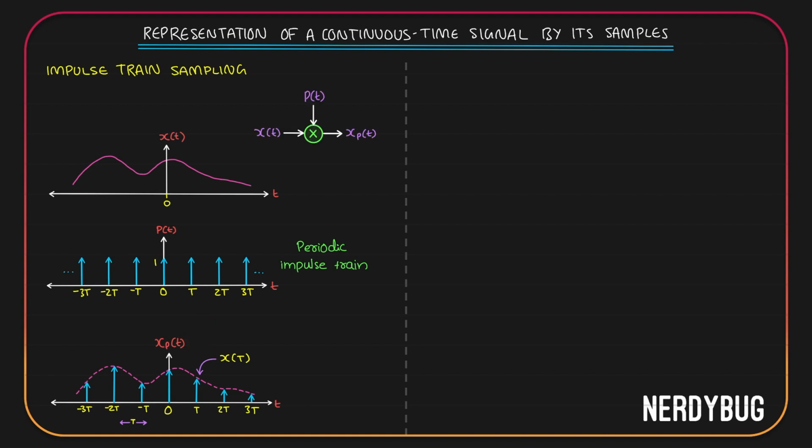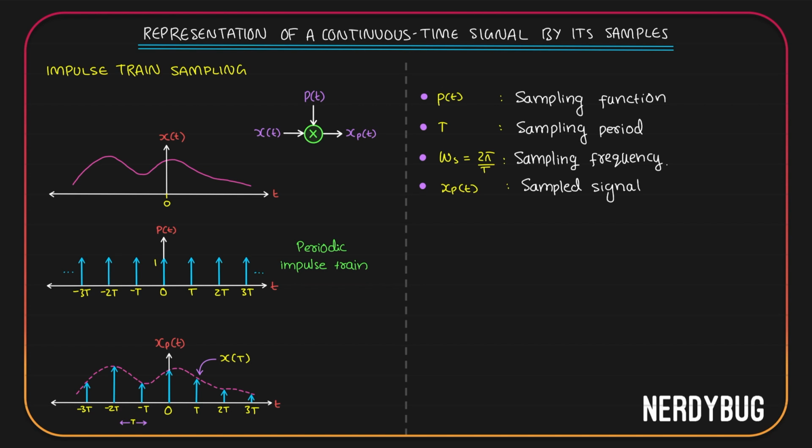So technically what happened is shown over here. We took x of t, it is a continuous time signal. We took p of t, it is a periodic impulse train. We multiplied them and we got the output xp of t, which is the sampled version of x of t. Here p of t, or the periodic impulse train, is our sampling function. T is our sampling time period. Omega s can be defined as 2 pi by t and it will be our sampling frequency. xp of t, the output, is our sampled signal.